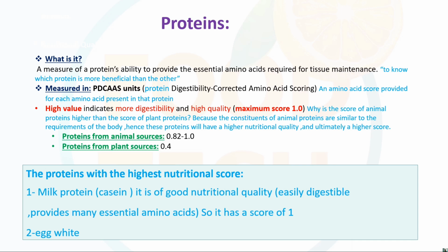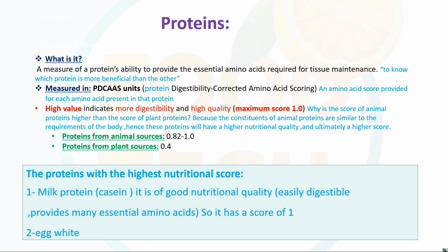Okay, the protein with the highest nutritional quality is milk protein, which is casein. It has good nutritional value, is easily digestible for humans, and contains the essential amino acids that we take from our diet. So its score is 1. Its digestibility is more and the quality is high. That's why the score it contributes is 1.